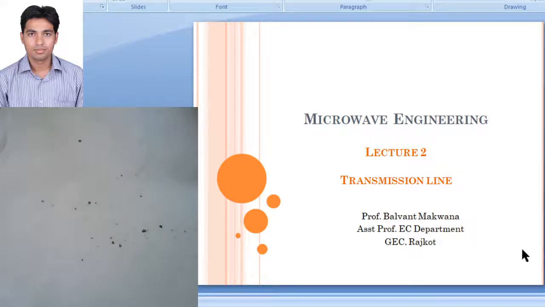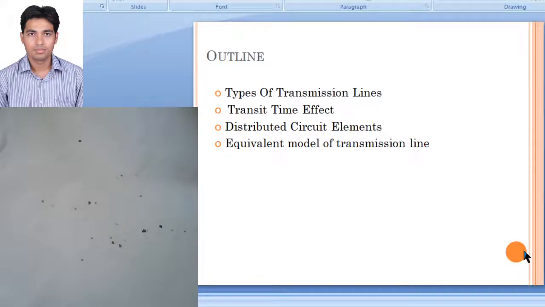So the outline of my presentation is we'll see different kind of a transmission line, then we'll see a predominant effect called transit time effect, then when we have to consider the transit time effect, then what is called distributed and lump parameter, and we'll see the equivalent model of a transmission line. So first thing is, what do you actually mean by transmission line?